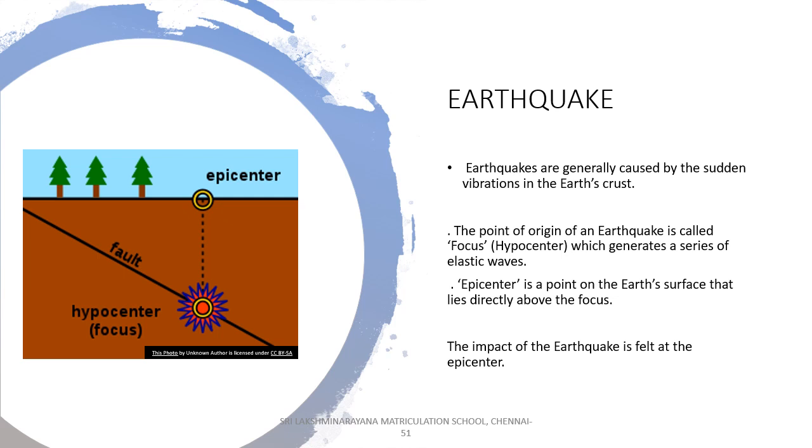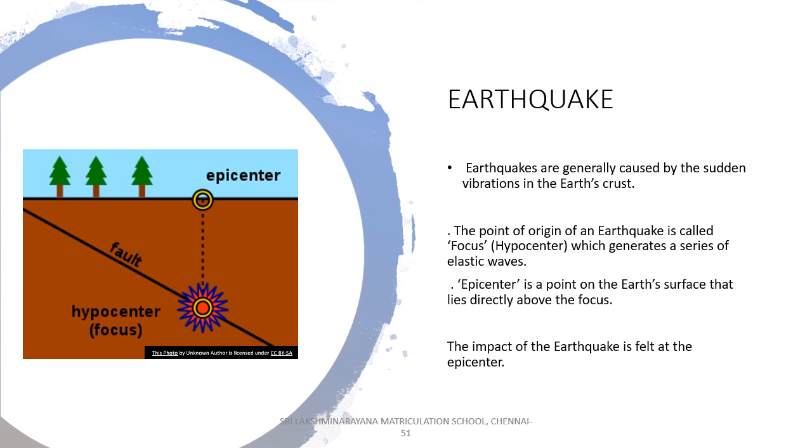So the point of origin of the earthquake is called focus. You see the picture where you have focus, a hypocenter. That is the place below the crust at which the earthquake is originated. It is called focus or hypocenter, which generates a series of elastic waves. Such waves only we feel on the top of our earth crust. Below our feet, we are able to feel some shaking. That kind of vibration you call seismic waves.